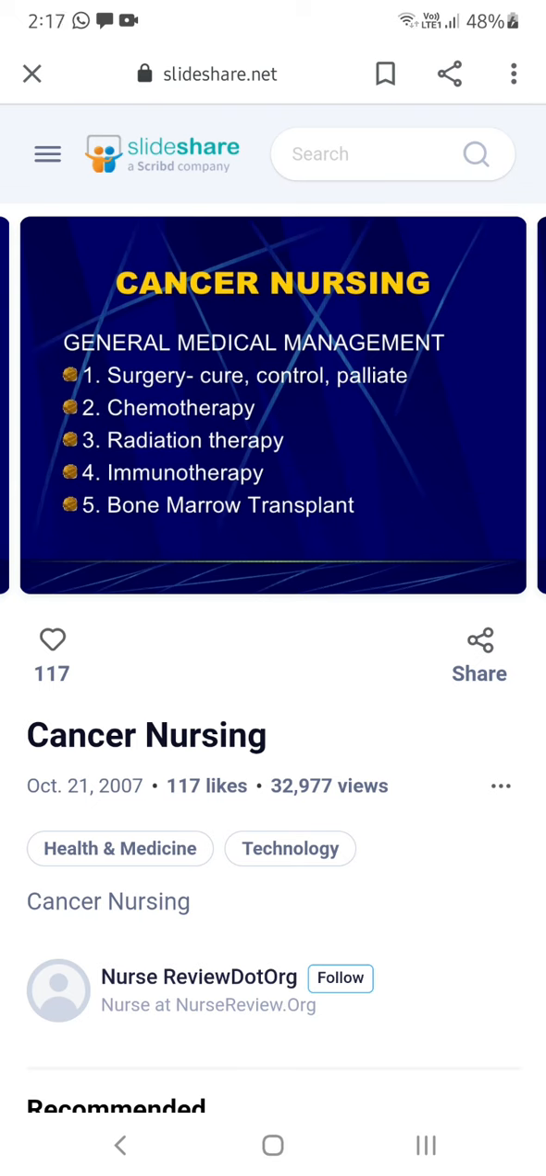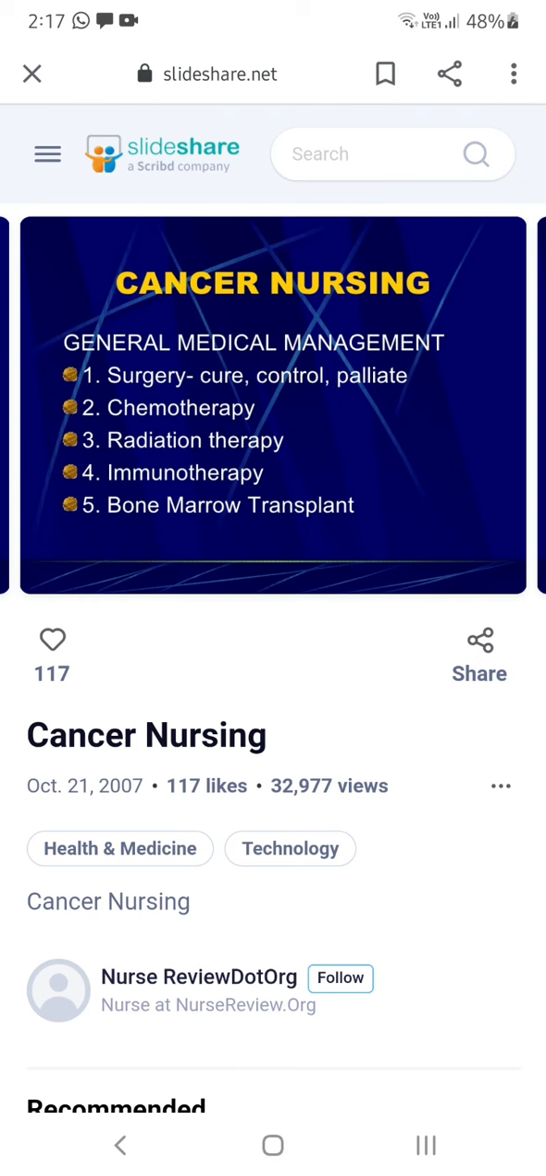Medical part: surgery, control, palliate, chemotherapy, radiation therapy, immunotherapy, bone marrow transplantation. So what is chemotherapy? Chemotherapy is nothing but giving a large number of powerful medicines in a large dose in one bowel, that is, one saline. They will enter and put it onto the cancer body. Because of this high medicine power, it will go and kill the cancer cells.